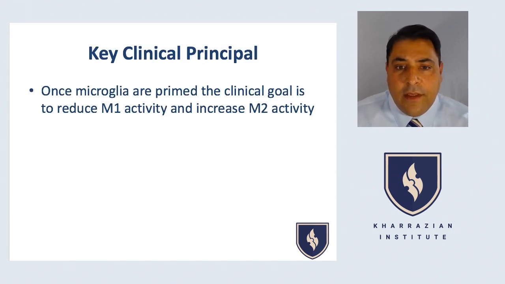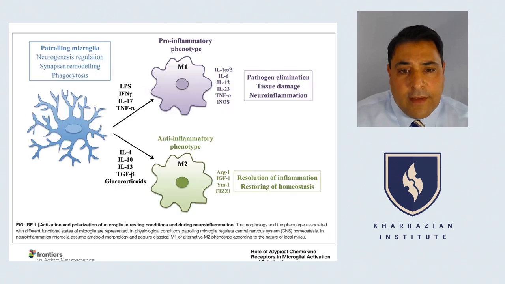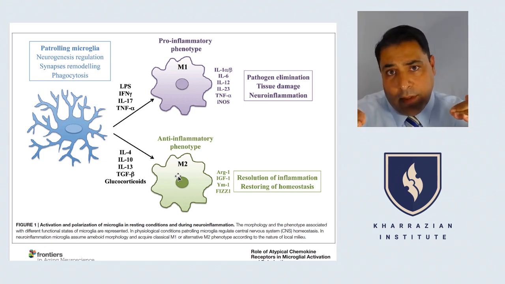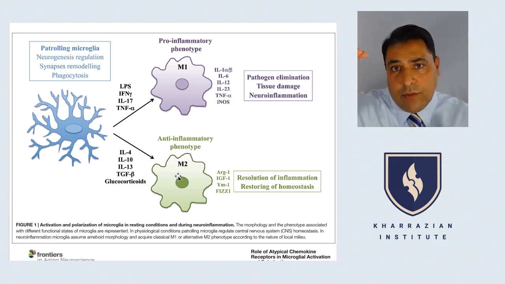Okay, key clinical principle. Once microglia are primed, the clinical goal is to reduce M1 activity and increase M2. So once we have patients with a clear presentation of sickness behavior syndrome and glial priming, everything we're trying to do is change the expression of M1 and M2. Remember, in acute injury states, there's a rise of M1 and M2 together. It could be up to 3 months, and then eventually there's a shift into a pro-inflammatory M1 that stays. And that constant shift to a pro-inflammatory M1 causes chronic depression, chronic fatigue, lack of motivation, increased